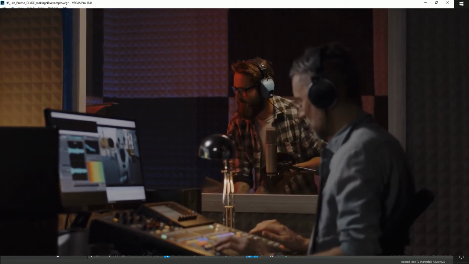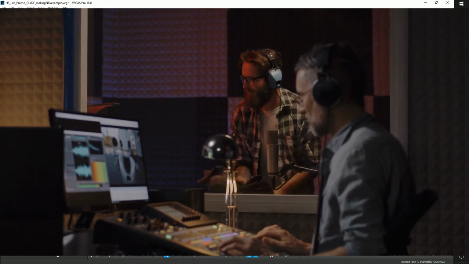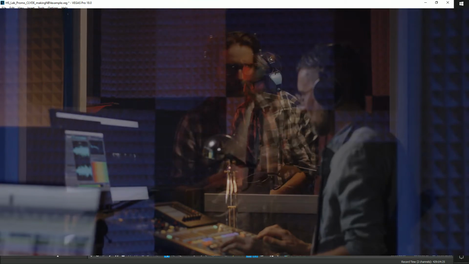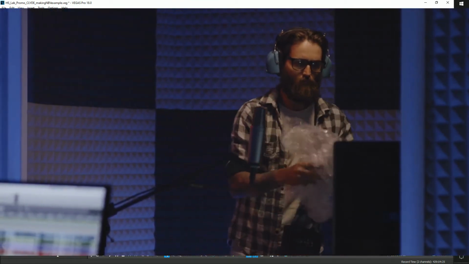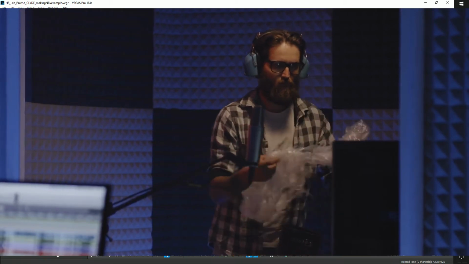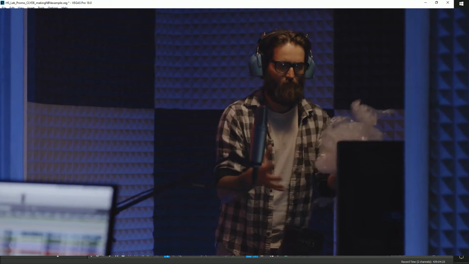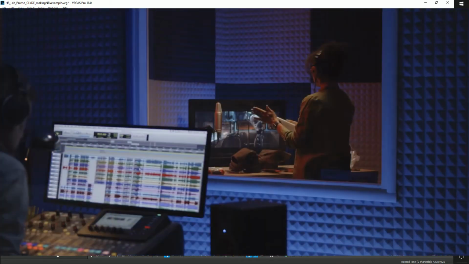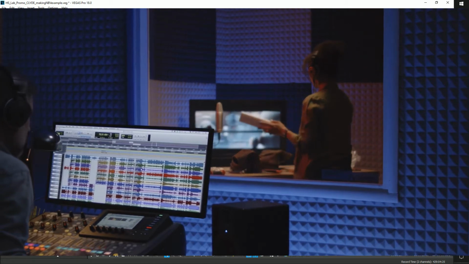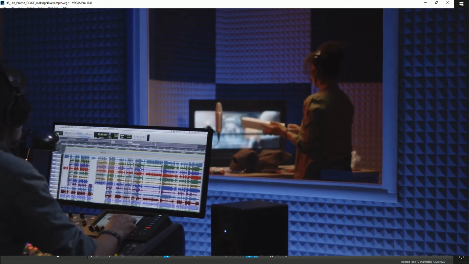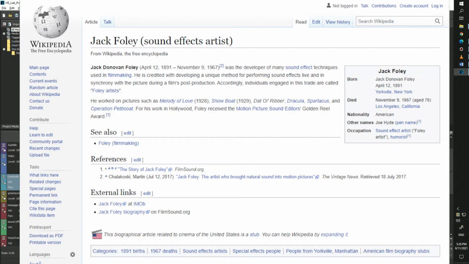Foley artists can use everyday objects to produce sounds like footsteps, clothes rustling, objects interacting with each other, rain, water sounds, punches in a fight, basically anything you can imagine. They usually have a dedicated closet or even room for props that they use to create certain sounds. This technique is named after its creator, Jack Foley.